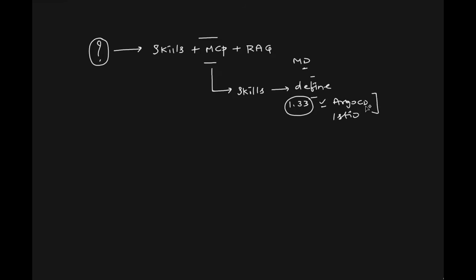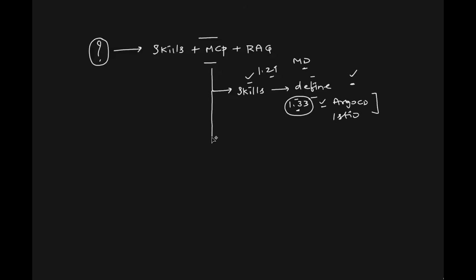This type of information you can give to AI so that whenever it is ready to respond, before it performs the analysis, it goes to the skills.md, it sees what instructions you have provided, and according to your instructions, it will give you the output. It will not give you the output for Kubernetes 1.29, but instead, because you're using 1.33, it will modify its search and it will give you the result for 1.33. So whatever you require, you define that in the skills.md.